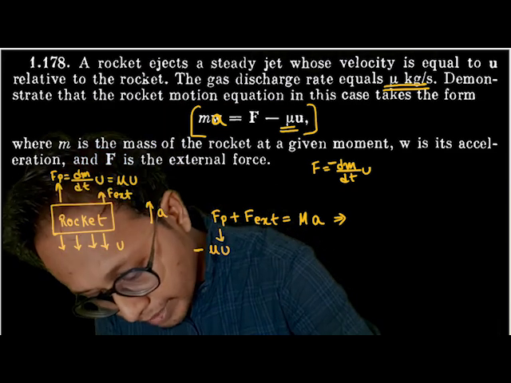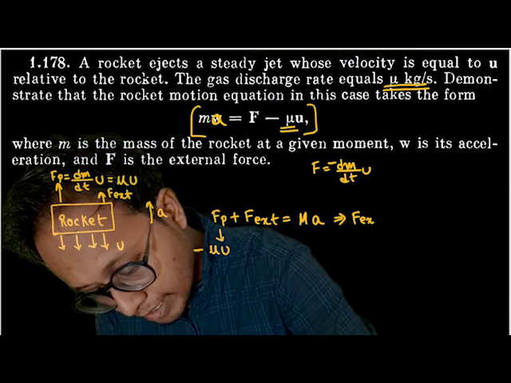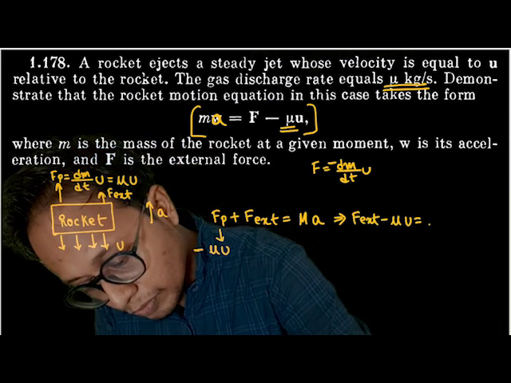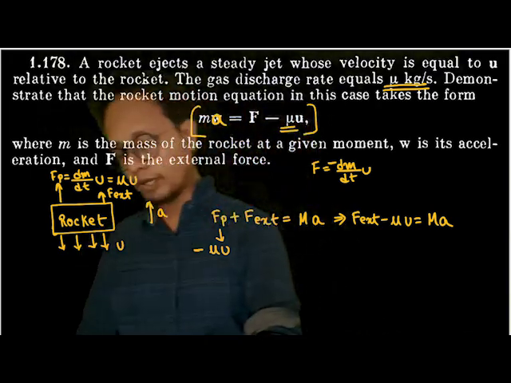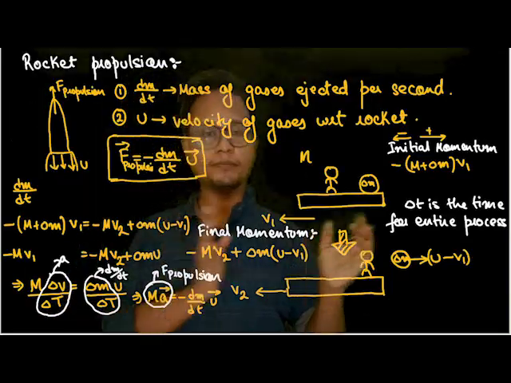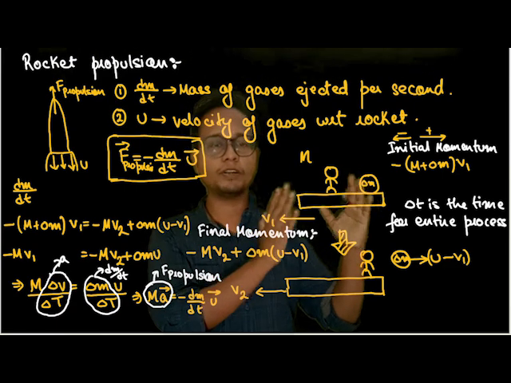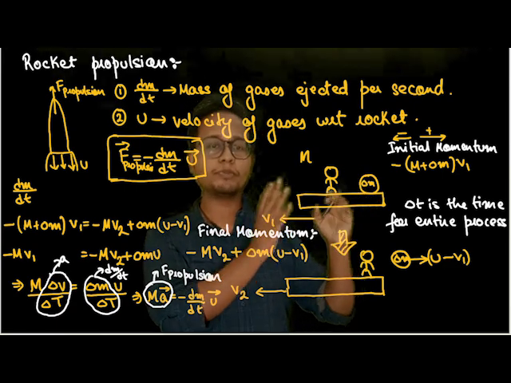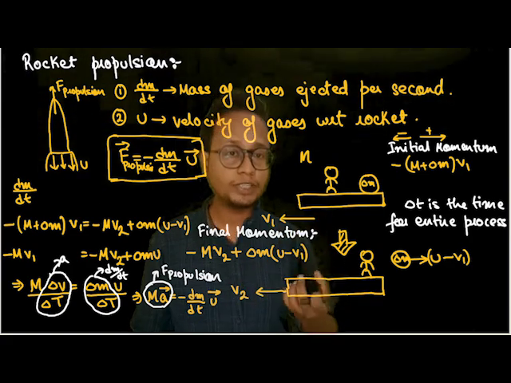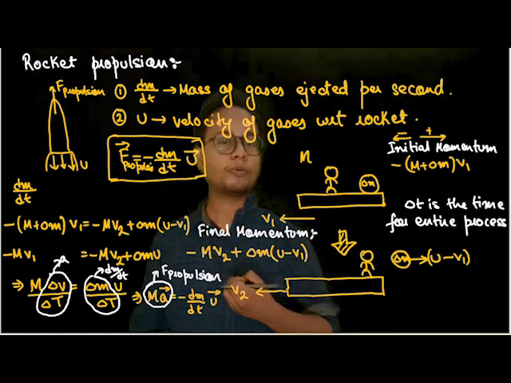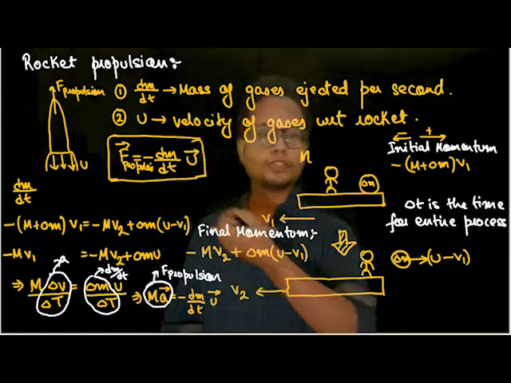Okay, so out here F external minus mu into u is equal to mass into acceleration of the rocket. Understood? What I've done is simply taken up the concept of conservation of momentum. If I'm throwing away a lot of stones, what will happen? The velocity of the sledge will keep on increasing, and I use that concept in deriving the equation of propulsive force, or force of propulsion.